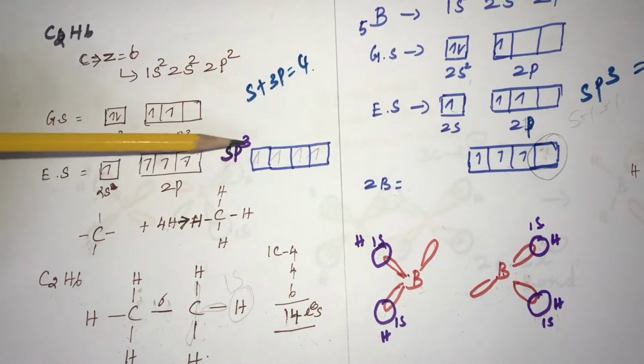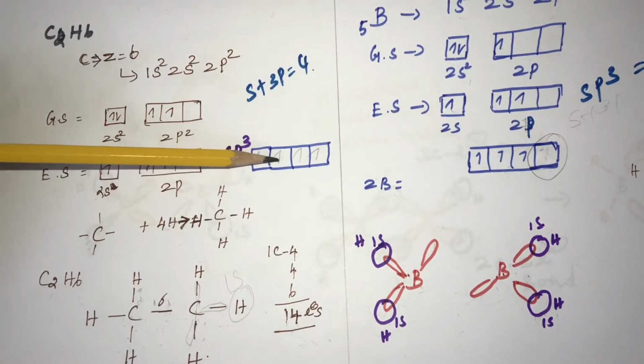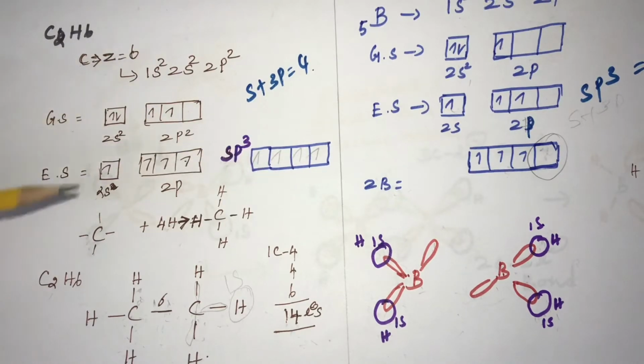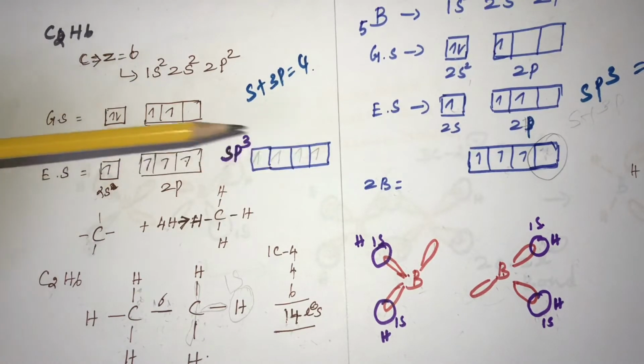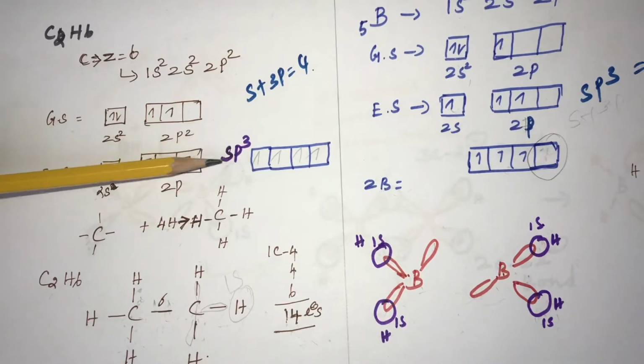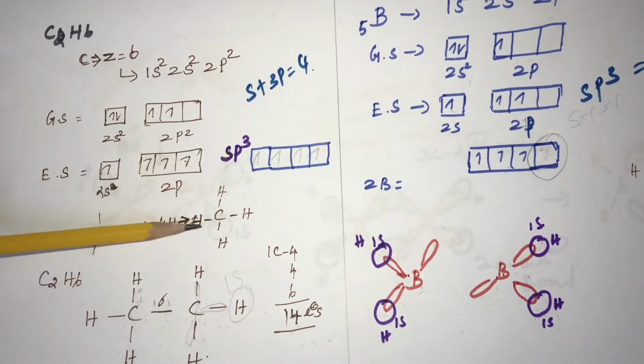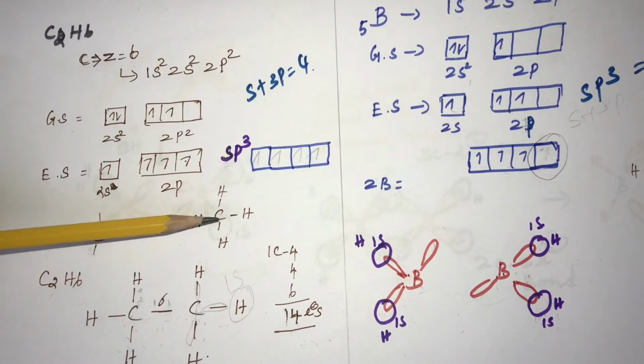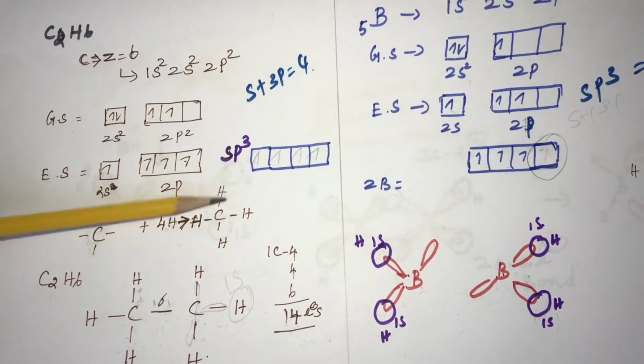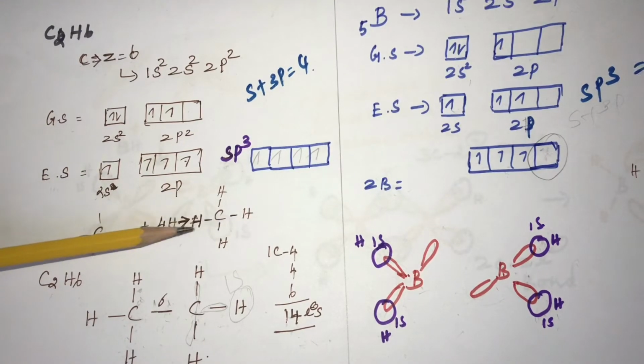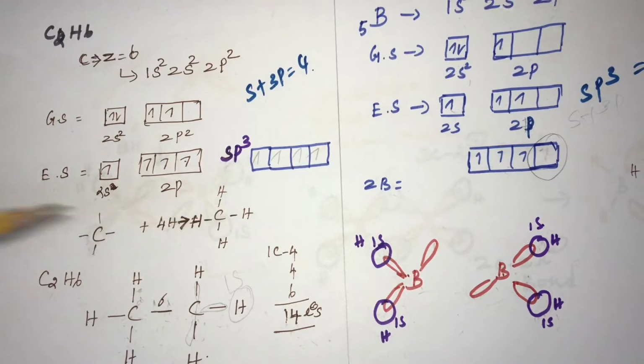These are the four lobes of the sp3 hybridized orbital of carbon, each half-filled. For example, the sp3 hybridized orbitals of carbon react with 4 hydrogens forming methane, with covalent bond formation between carbon and hydrogen.